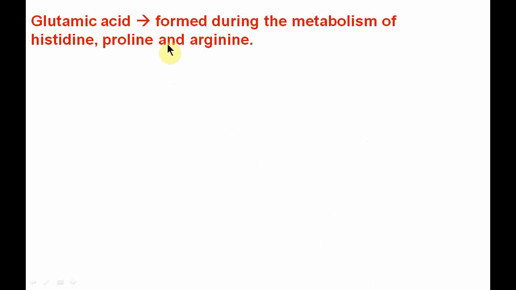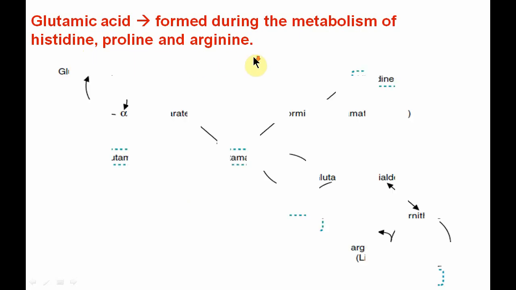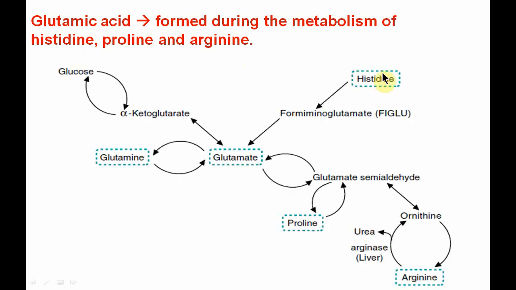Glutamic acid is also formed during the metabolism of histidine, proline and arginine. Just a quick overview. From histidine, through an intermediate, there is formation of glutamate. Glutamate is converted to glutamate semialdehyde, which is converted to proline, and proline is also converted back to glutamate semialdehyde and then glutamate.